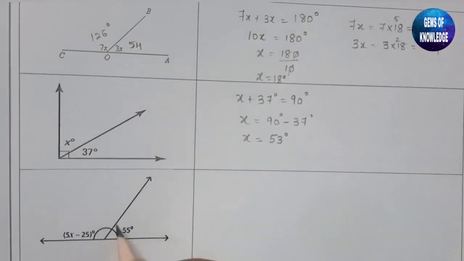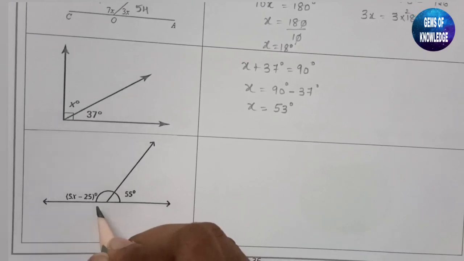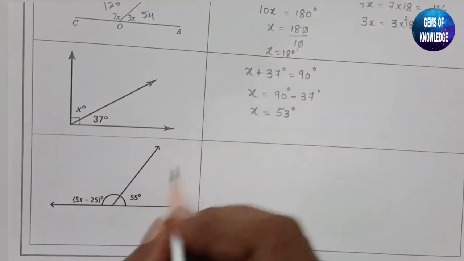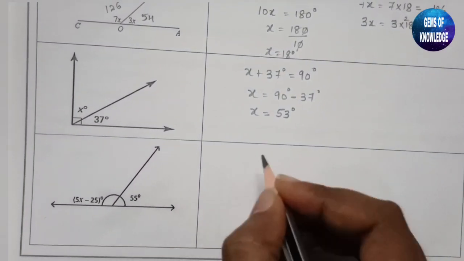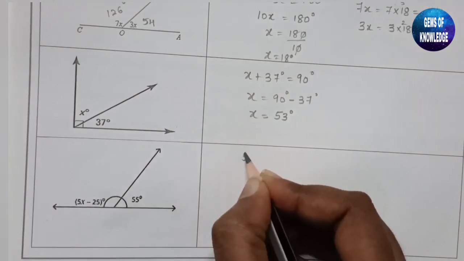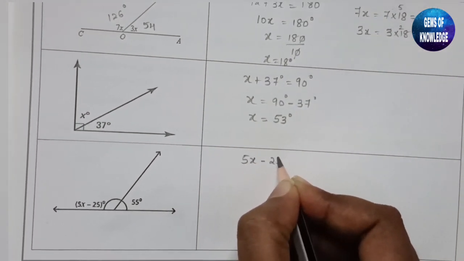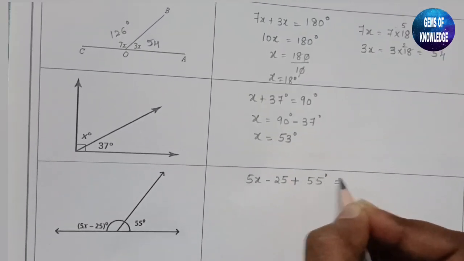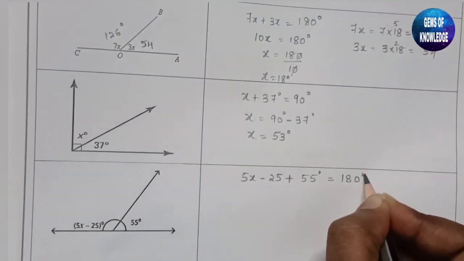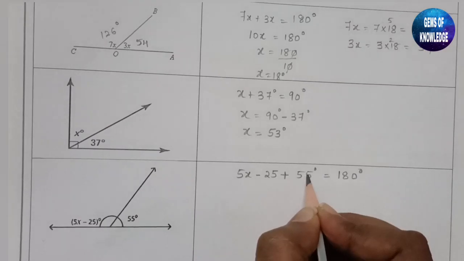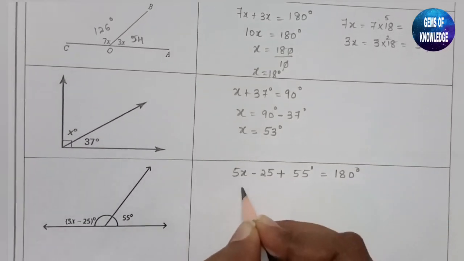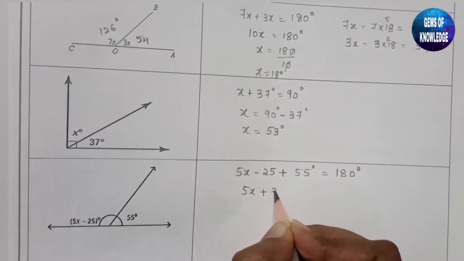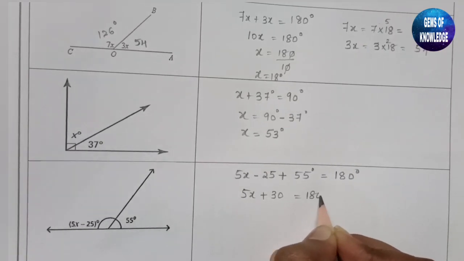Okay, so next, the last one of this learning sheet, this is a straight line. Straight line means 5x minus 25 plus this 55 degree is equal to 180 degree. If you combine minus 25 and 55, it means 5x plus 30, which is equal to 180 degree.